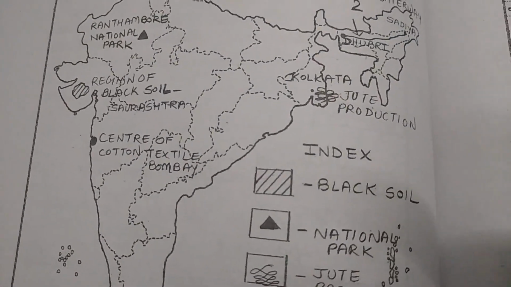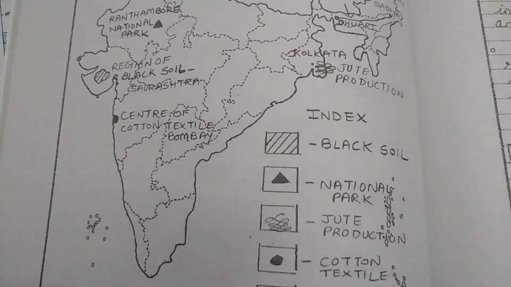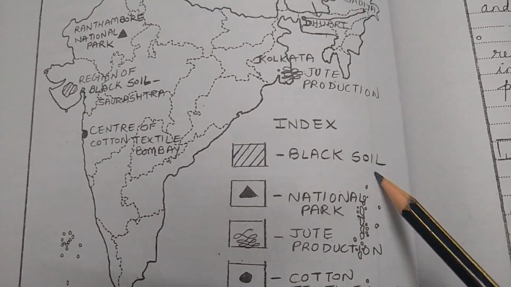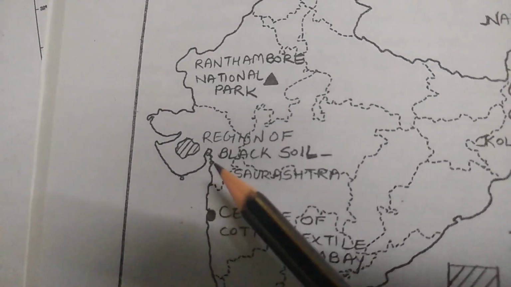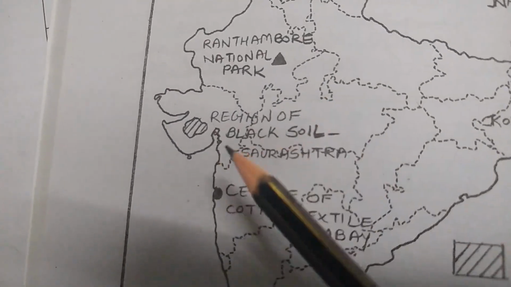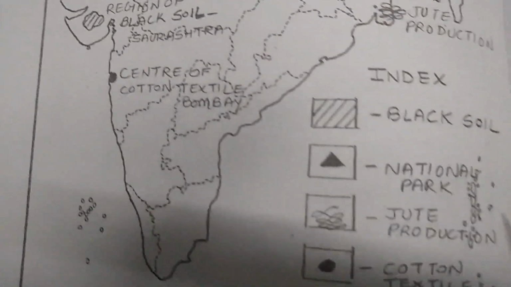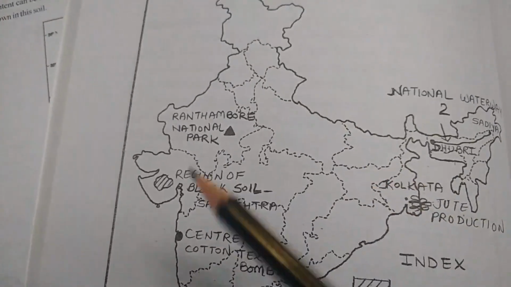Now you can see here, if you concentrate, what is mentioned? Black soil. Now see how they clarify: region of black soil, Saurashtra. So this approach is also there. You can see the neatness.